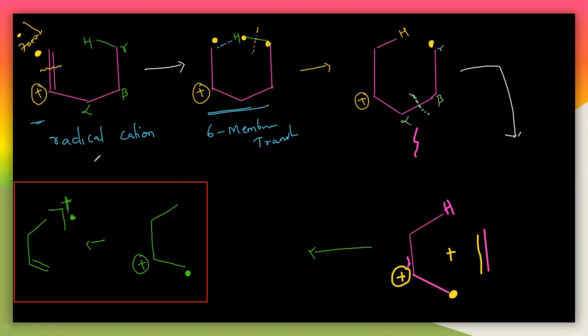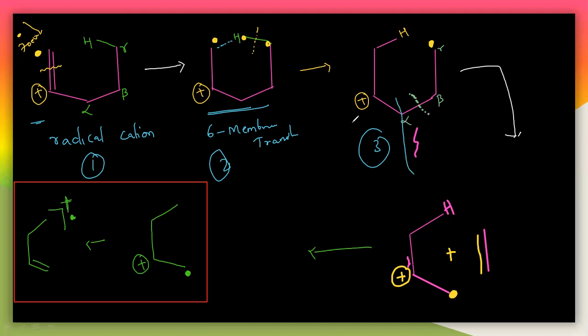Let us write this as the first one, this as the second one and this as the third one. So you will get this third structure here. The hydrogen is moved towards this left side here. Now what happens here? You will get again the radical on the gamma carbon. So again the bond between the alpha and beta will break down, and there is a formation of a new pi bond between the beta and the gamma carbon.